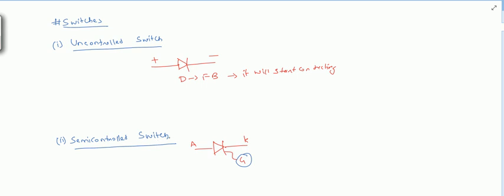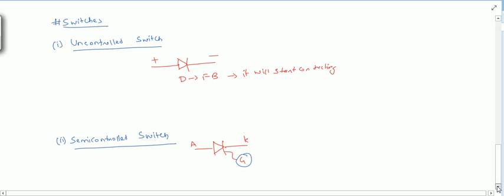Why semi controlled? As soon as it is turned on, we cannot make it go to the off condition by applying a gate signal. So we turned it on by giving a gate signal, but we cannot turn it off by giving a gate signal. So that's why it is a semi controlled switch.